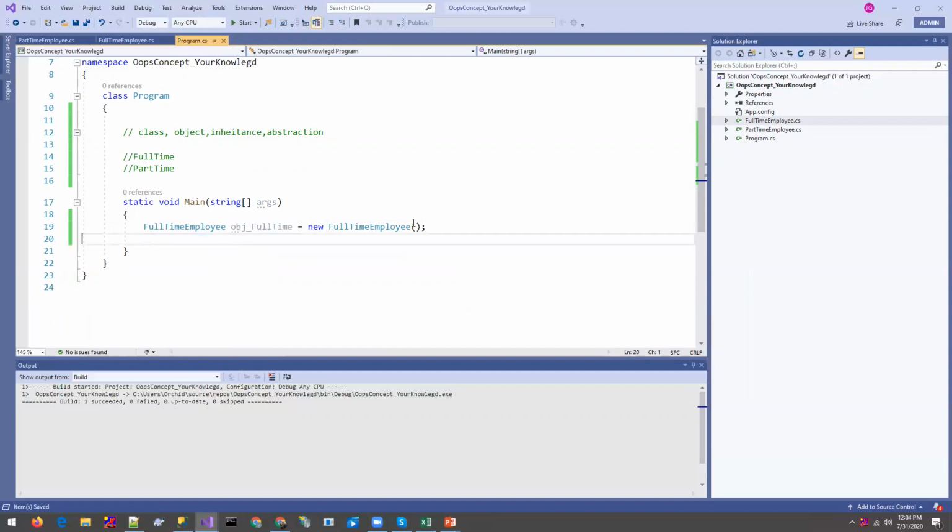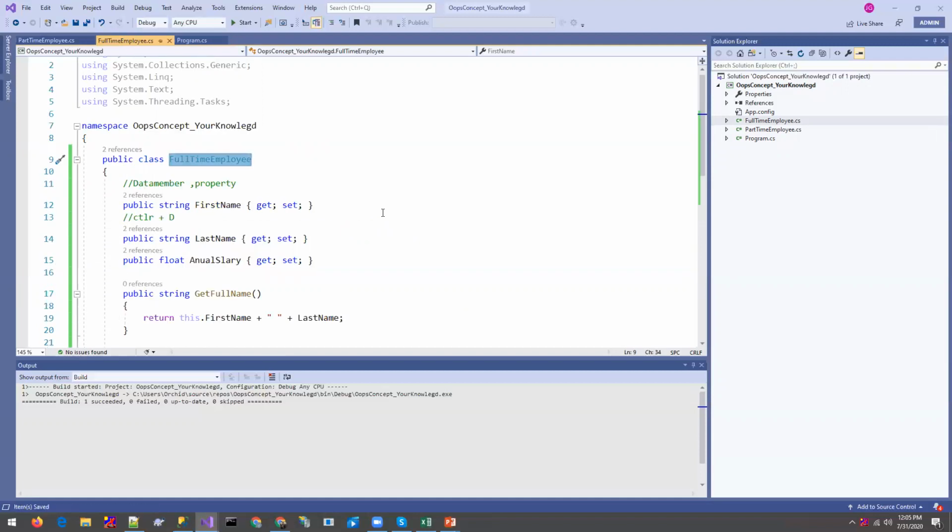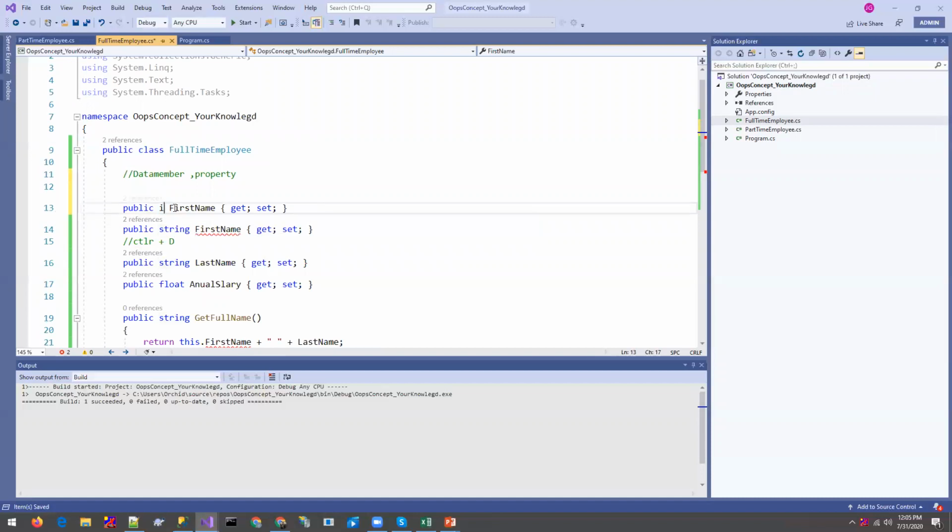Before using this object, let's provide one employee in this class. We don't have any data right now, so we should fill in the data. We can use the object name, then we can fill it directly. So first name will be Kaushal, last name will be Nimawat. And the annual salary we are going to give Kaushal Nimawat is 15,000. And when we are dealing with tables, we always have one more property, that's called ID.